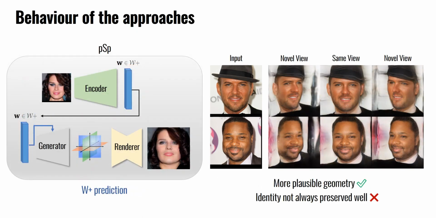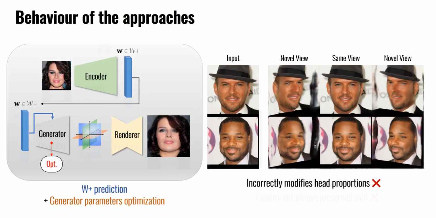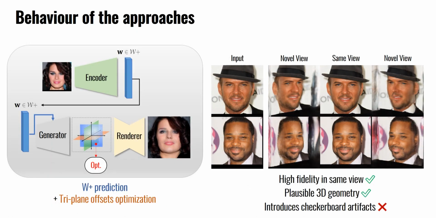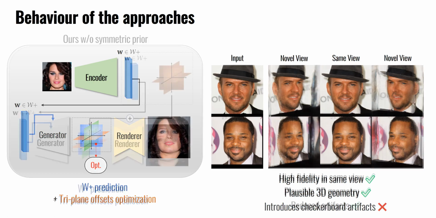Latent code prediction by an encoder, however, handles the head geometry better but does not preserve identity as well as PTI does. This can be explained by the supervision from multi-view images during the encoder training. Applying the generator parameters on top of the latent code prediction harms the geometry. Optimizing the triplane offsets, on the other hand, maintains high reconstruction quality and preserves 3D geometry and identity in a novel view, but is prone to visual artifacts.